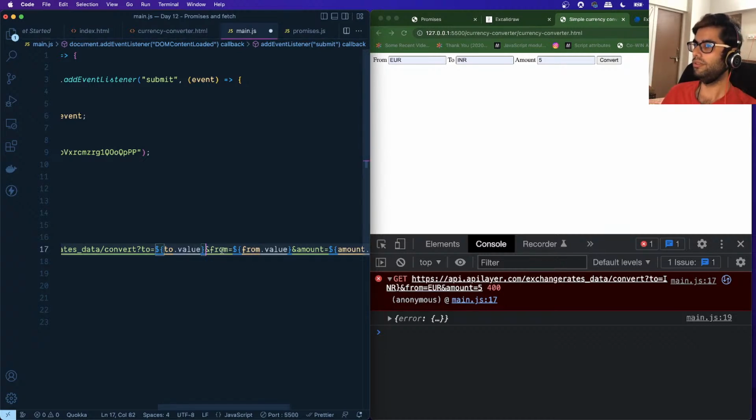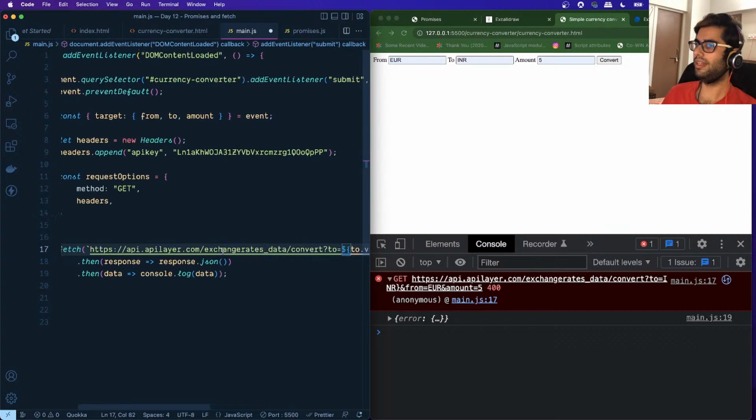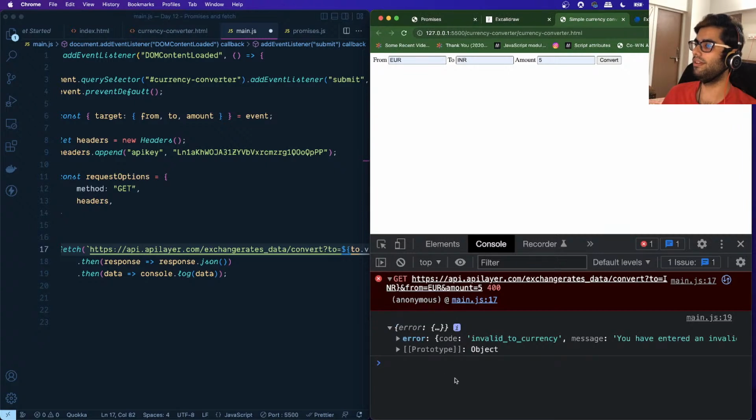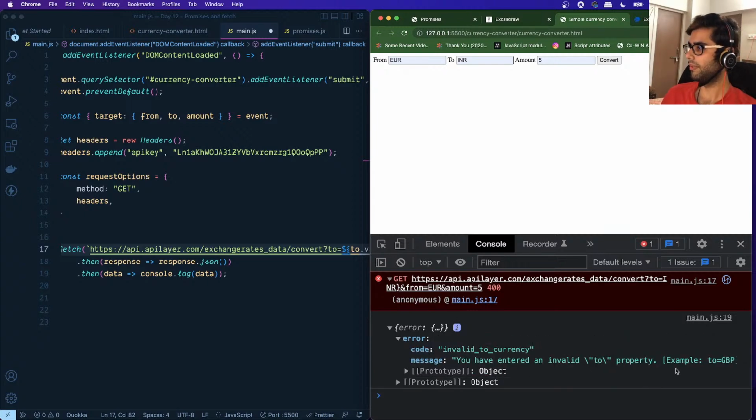Since it threw an error, it's getting logged in the console directly, right? What is this error object? It is telling us that you have entered an invalid currency, right? So for example, suppose we want to convert 2 pounds, we need to specify a value like this.